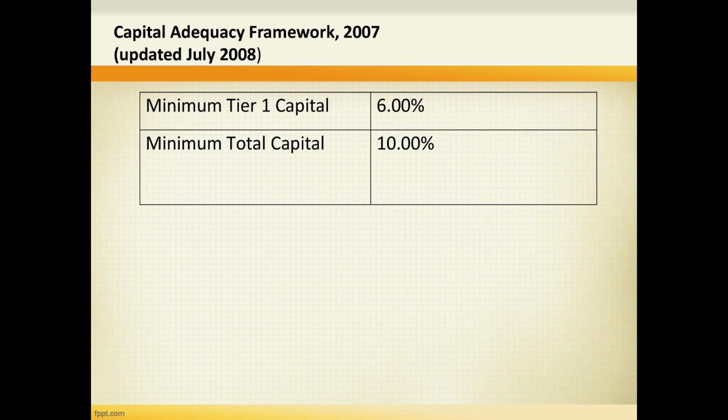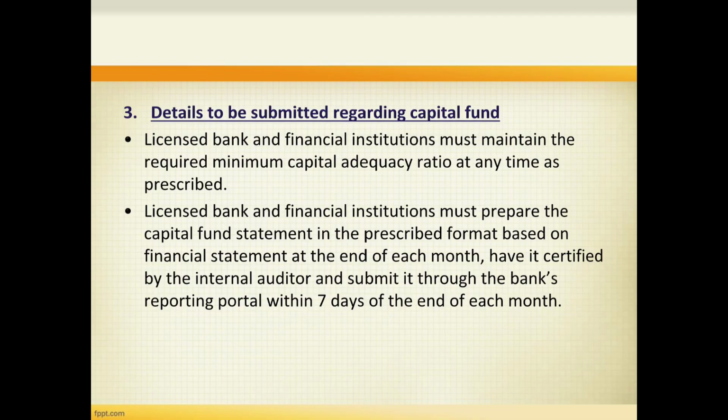So in Capital Adequacy Framework 2007, which is updated in July 2008, minimum Tier 1 capital required is 6% and minimum total capital required is 10%. So it is slightly different from the framework of 2015. So now we understand the minimum provision of capital fund to be maintained and the buffer according to both frameworks 2015 and 2007. So the third point in the directive